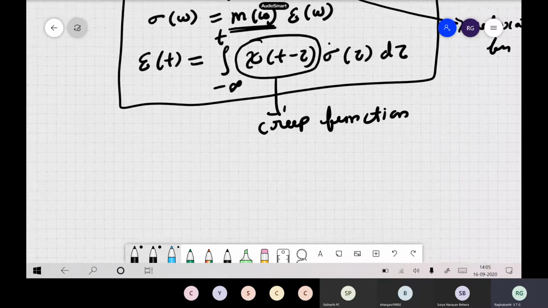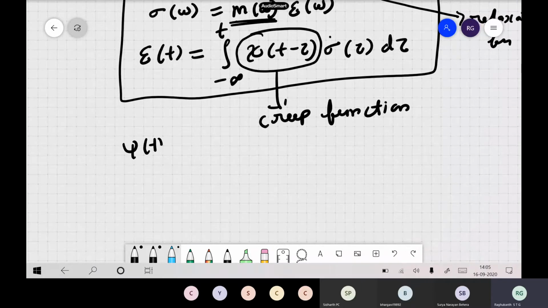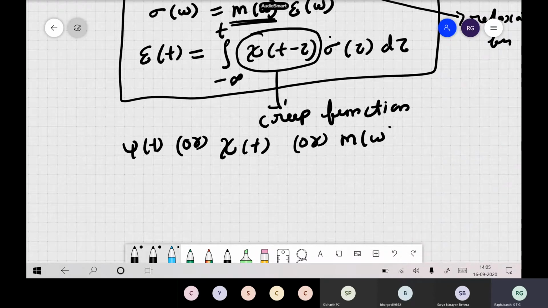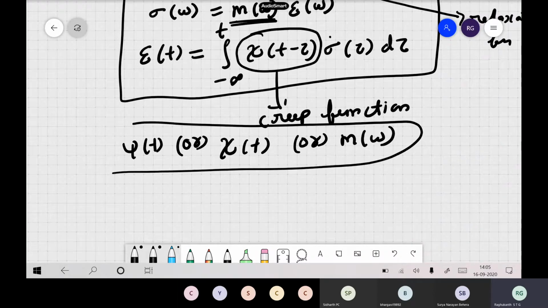So if you know this psi or this m of omega, then you know everything about the viscoelastic material actually. Okay, so this characterizes a viscoelastic material.